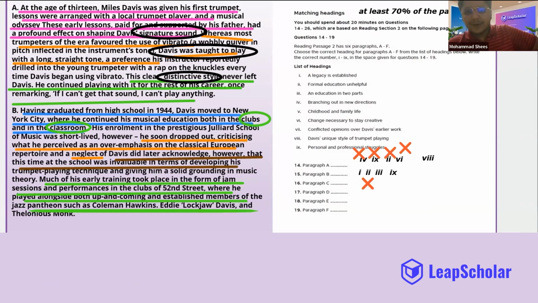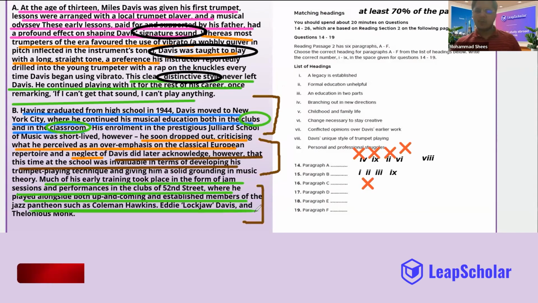So guys, first part says education was in clubs and classroom. This part explained the classroom. This part explained the club. Now, what is the main idea that is present in at least 70% of the paragraph? Yes, the answer is third. Education in two parts. The first part is club. Second part is classroom.